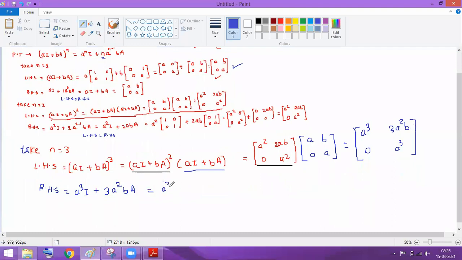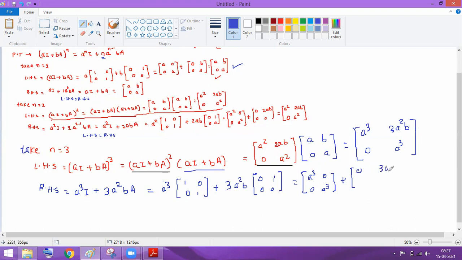Now put, so a cube, what is the identity matrix? That is 1 0 0 1. Okay, plus 3a square b into what is the a matrix? That is a 0 1 0 0. Okay, then finally from here we'll get a cube 0 0 a cube. Okay, then plus, and if you multiply this you will get 0, 3 times of a square b, 0 and 0.